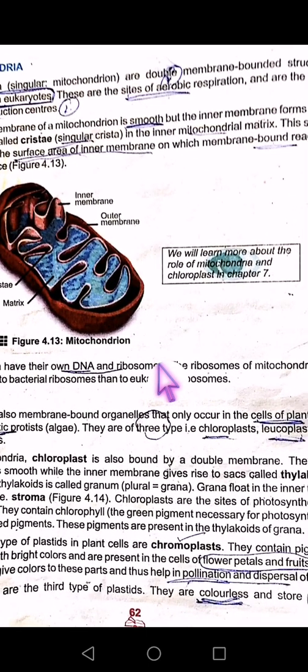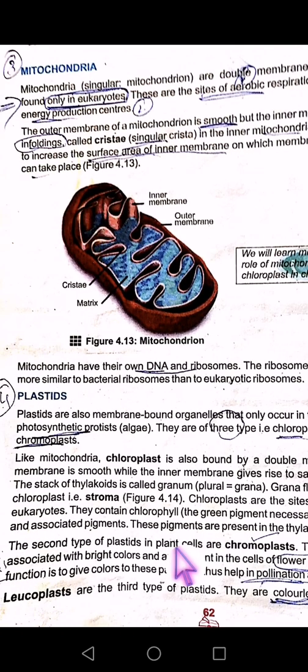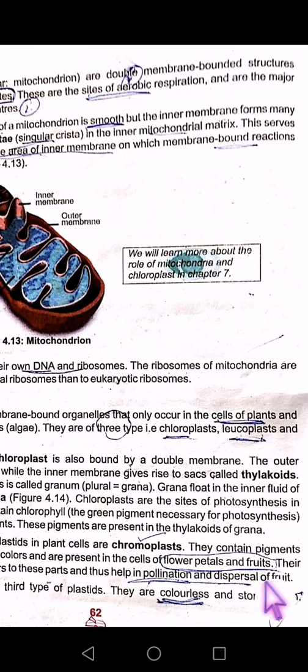Then we will talk about the second type, that is called chromoplast. The second type of plastid is chromoplast. They contain pigments that are associated with bright colors, especially in petals and fruits. Their bright colors are due to the pigment present in it. What is the functioning of it? Why are the bright colors necessary? They help in pollination and dispersal of fruit, as we already studied.